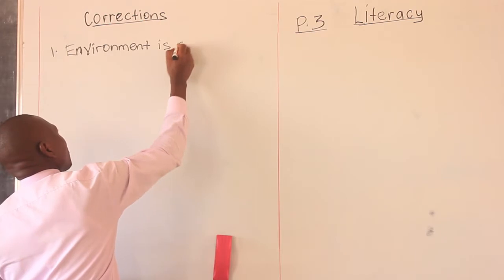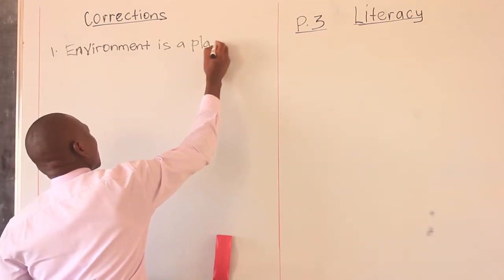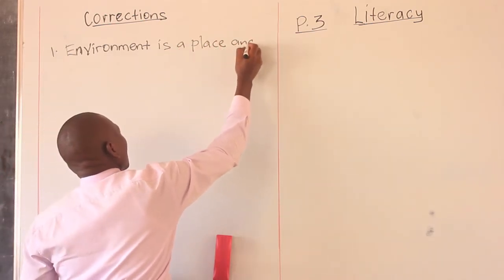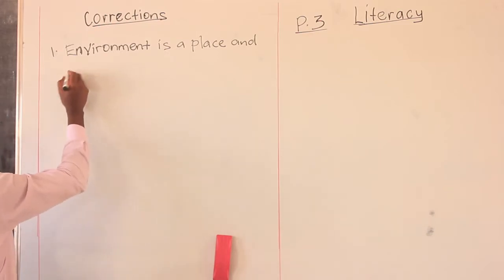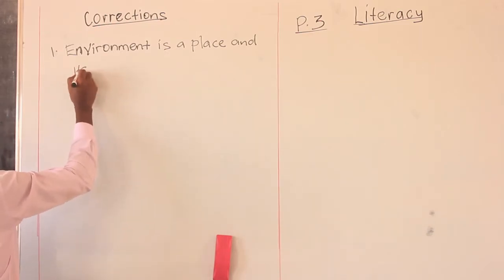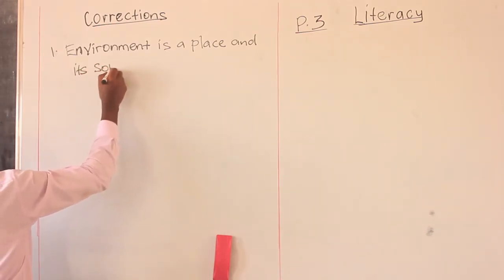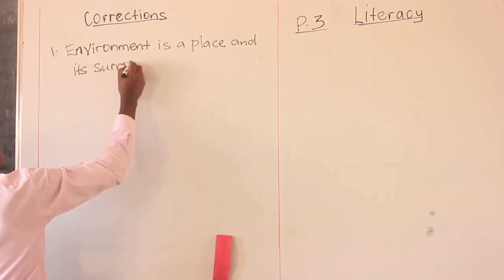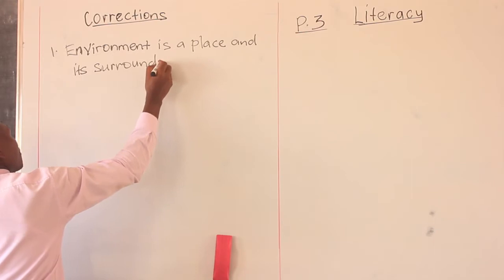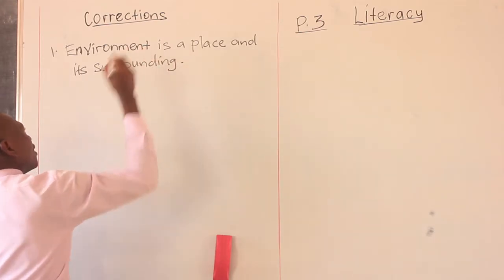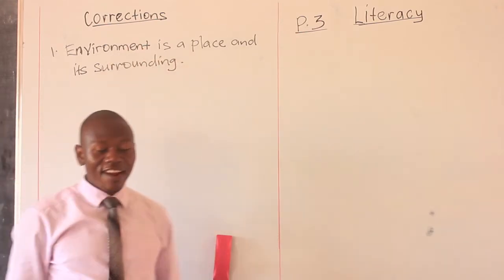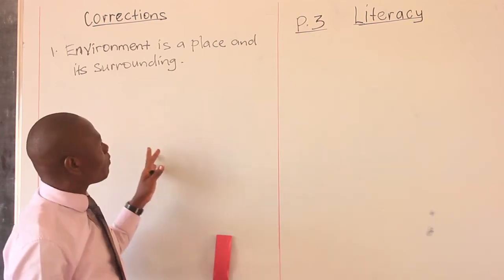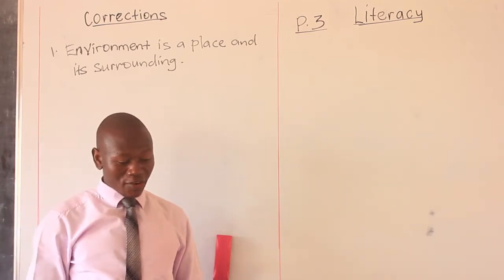Environment is a place and its surrounding. The place and its surrounding. I hope you got that answer right. Environment is a place and its surrounding.